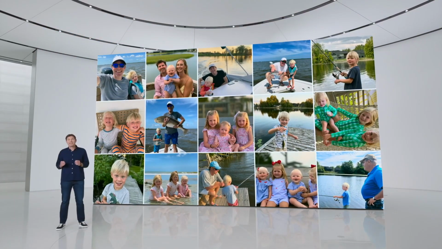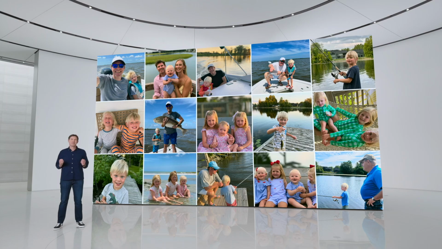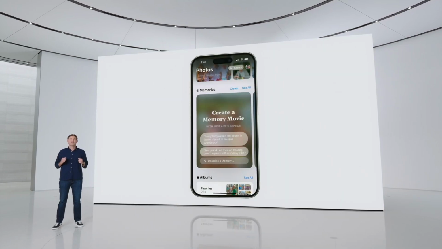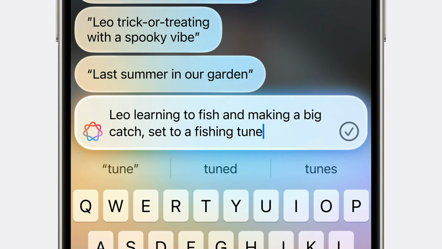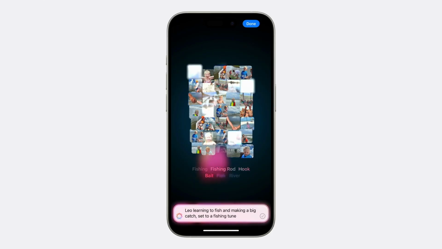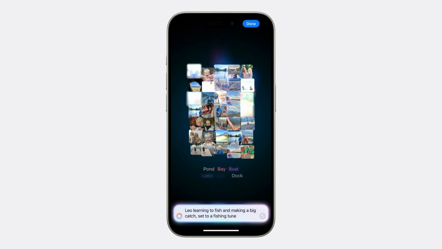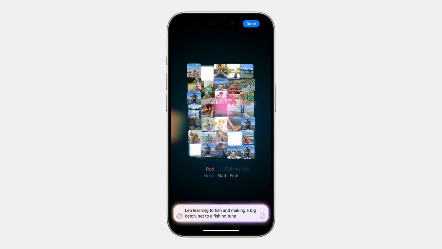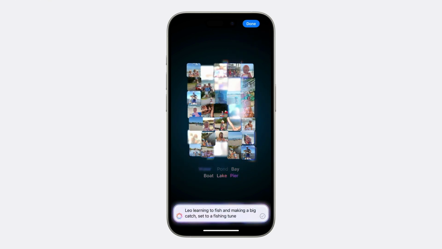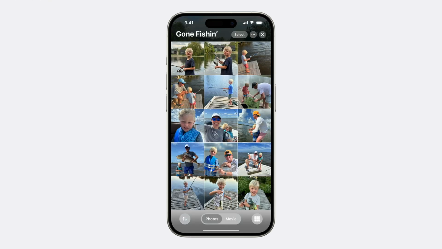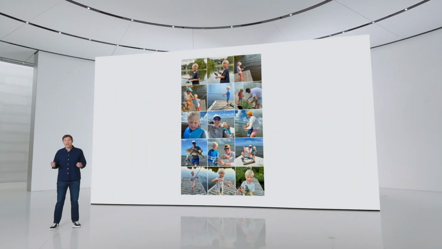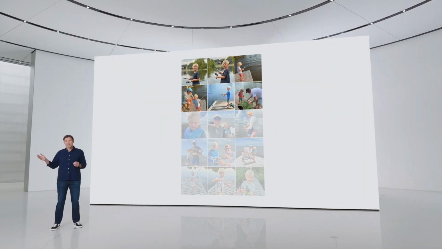Now, thanks to Apple Intelligence, it is super easy to create a memory about the story you want to see. Just type a description, and it can interpret that learning to fish involves things like water, docks, fishing rods, and boats. Using its language and image understanding, Apple Intelligence picks out the best photos and videos. And then it crafts a storyline with unique chapters that are based on themes identified from your photos and arranges them into a movie with its own narrative arc.